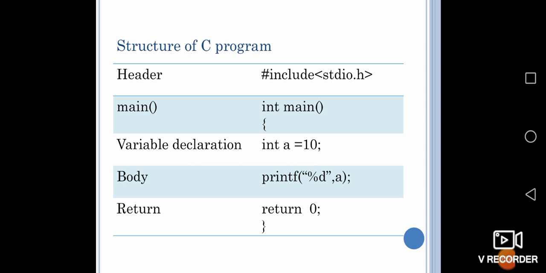It should be within the printf statement, and it should be followed by a semicolon. Then we are returning the value, that is return 0, then again semicolon, then the bracket is closed. You have to follow the same structure. Since it's a structured programming language, only then will you get a proper output.